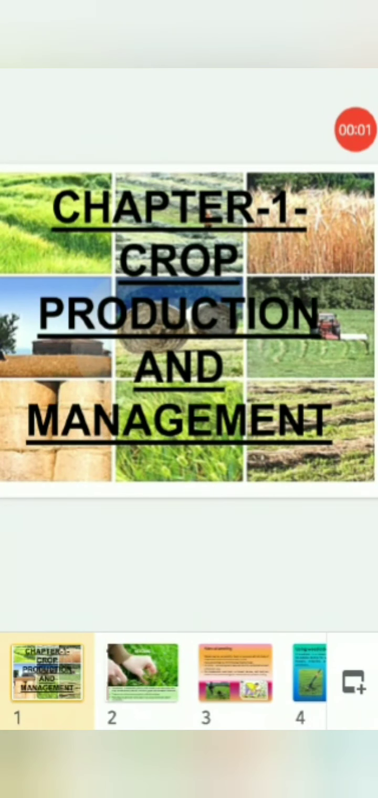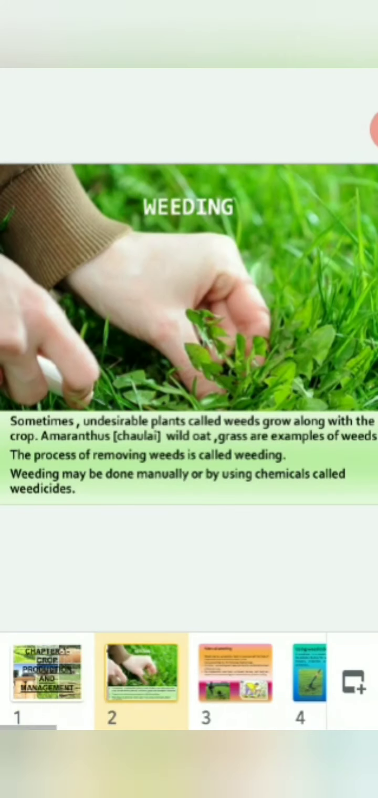Welcome, children, to the second session of Chapter 1, Crop Production and Management. Here, first, we will see weeding. What is weeding? Sometimes undesirable plants called weeds grow along with the crop. Amaranthus, cholai, wild oat, grass are examples of weeds. The process of removing weeds is called weeding. Weeding may be done manually or by using chemicals called weedicides.